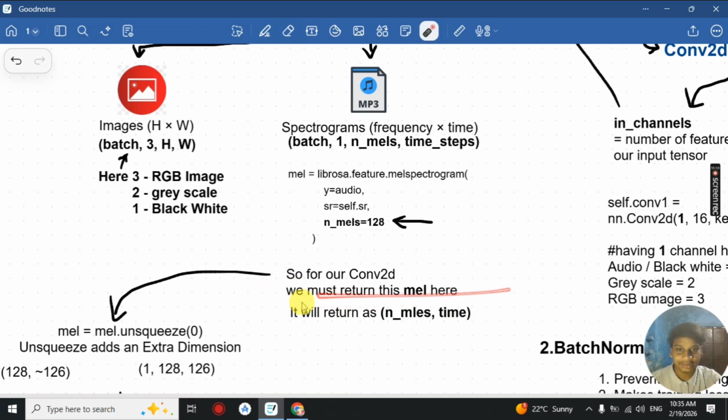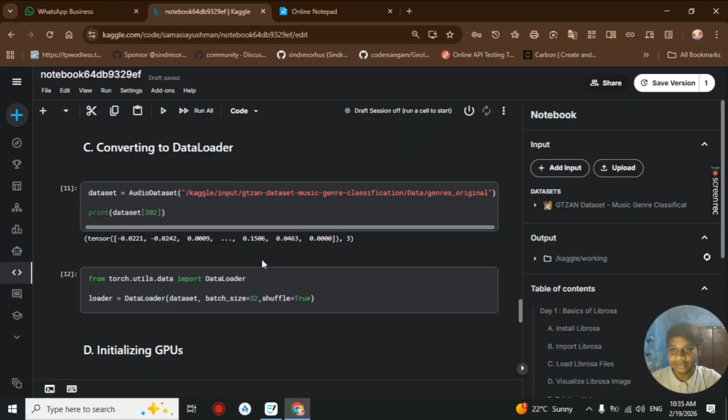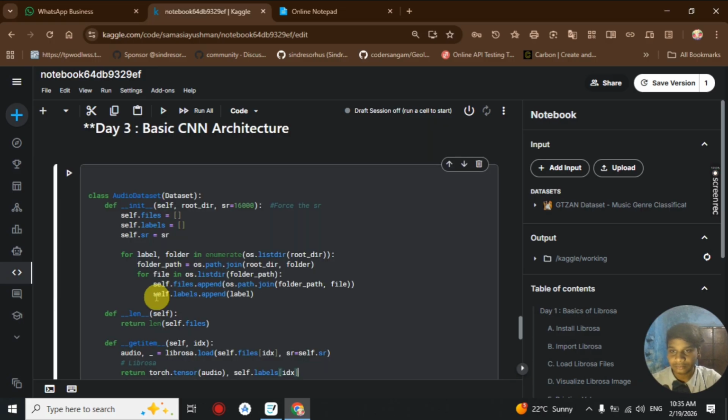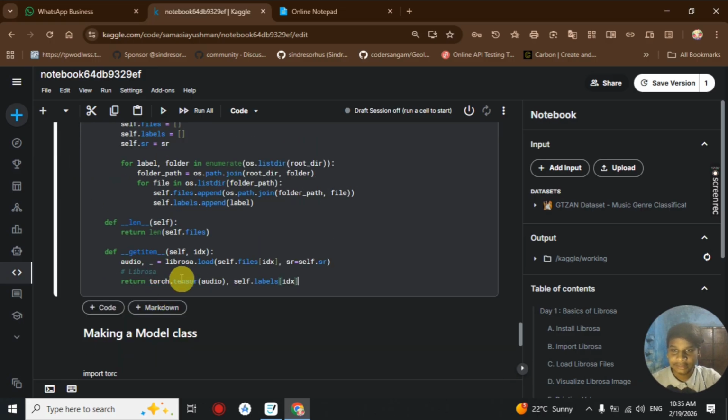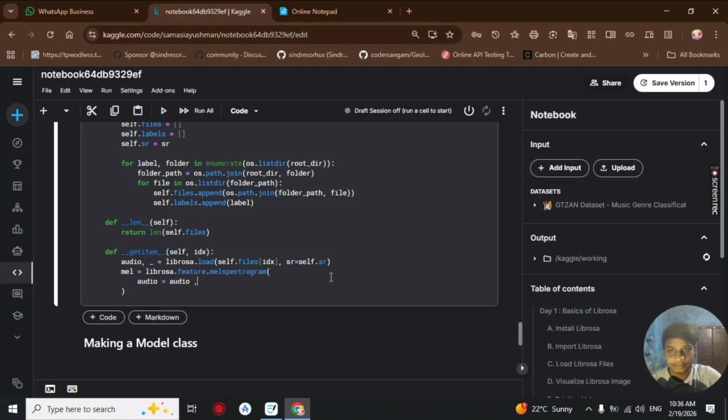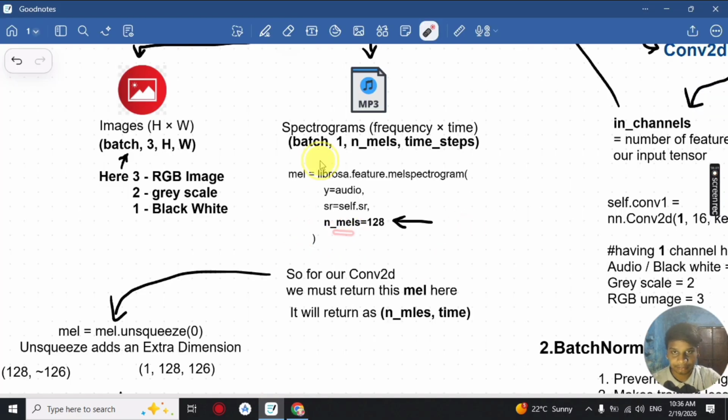So for our convolutional neural network we must return this mel, written as n_mels by time steps. Whatever we were doing here will not return our audio file; instead we return our mel bands. So here we use librosa.feature.melspectrogram, passing the audio y and n_mels as 128.